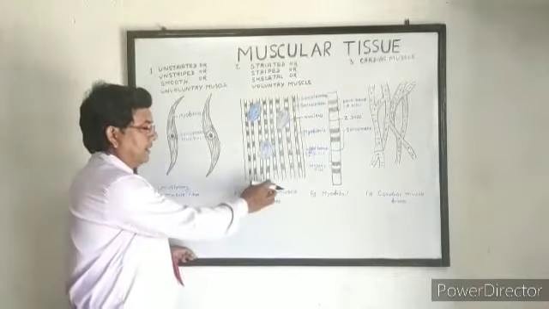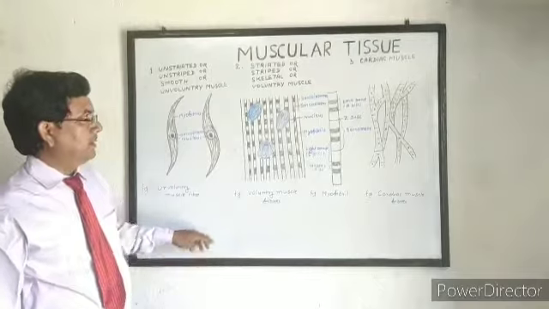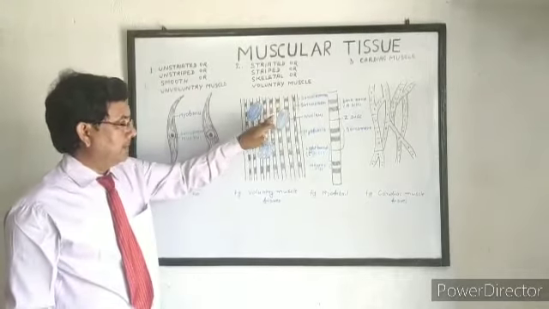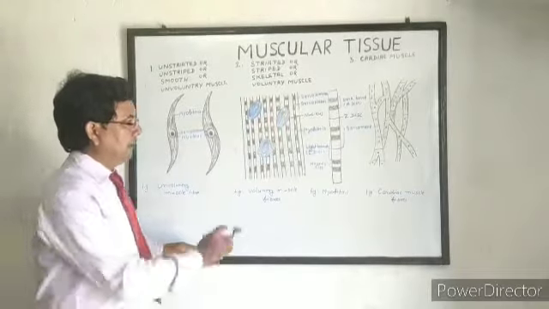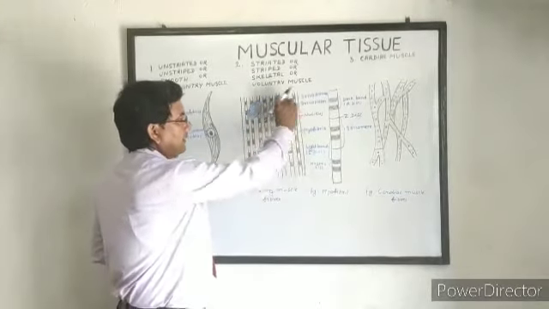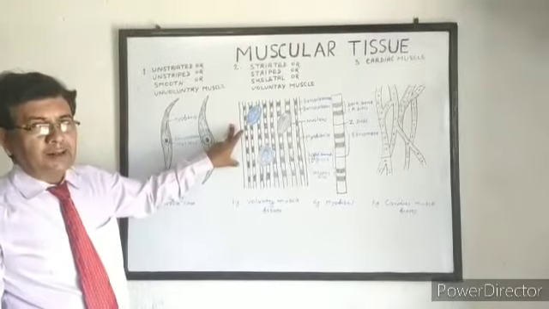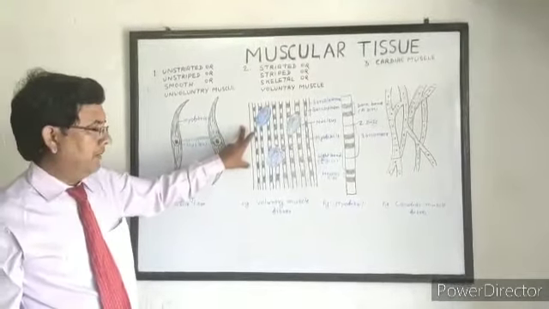Because of its structure, it is called striated or striped. We see alternately arranged light and dark bands, and it appears as striation. So striation is due to alternately arranged light and dark bands in myofibrils.